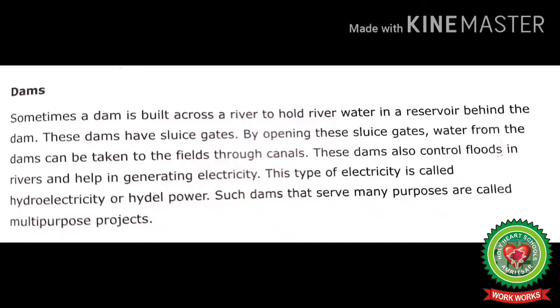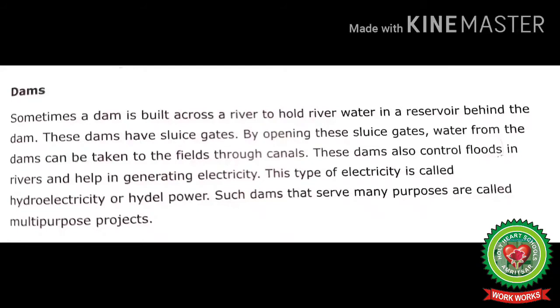So students, what is a dam? A dam is a high wall built across the river. Sometimes a dam is built across a river to hold river water in a reservoir behind the dam. These dams have sluice gates. Reservoir means natural or artificial lake in which water is stored. Sluice gate means sliding gate controlling water flow.